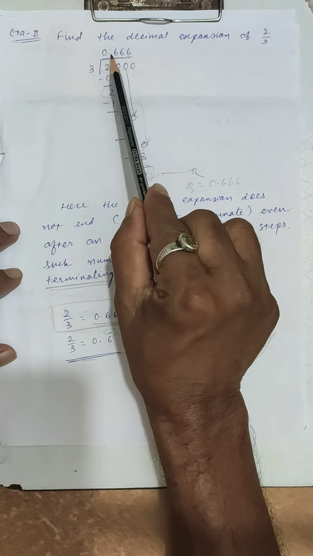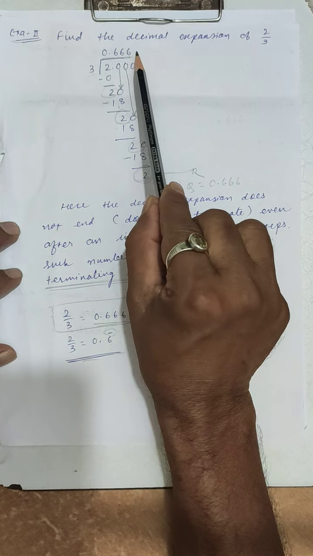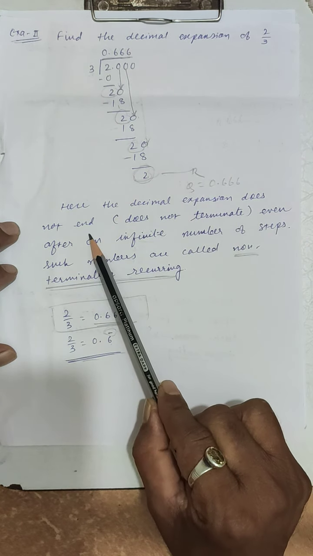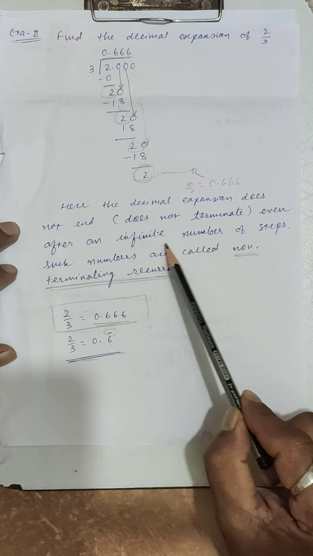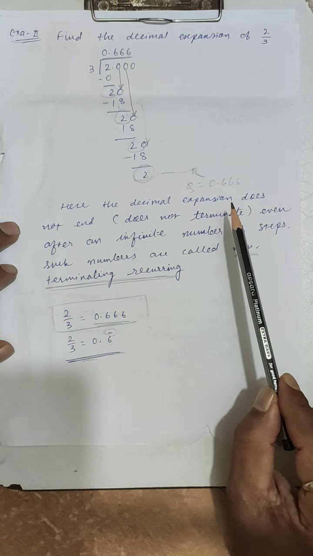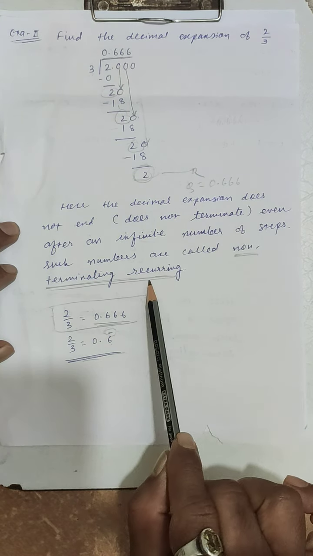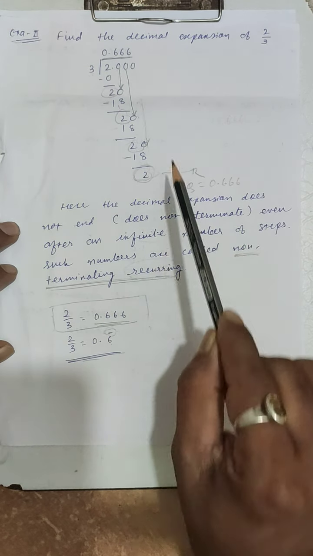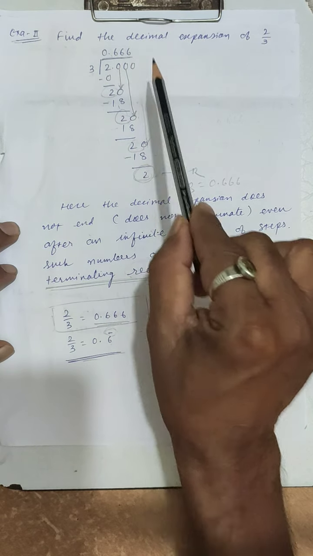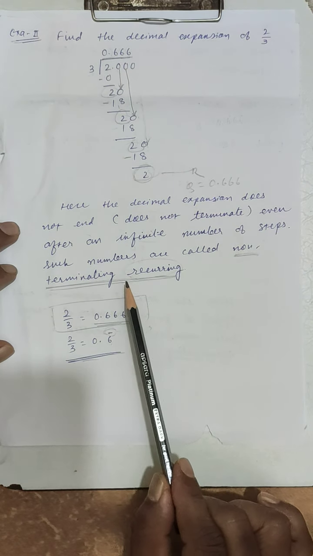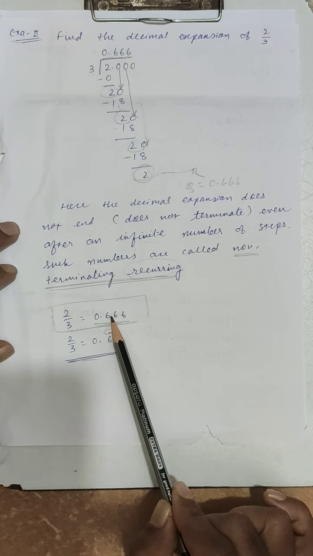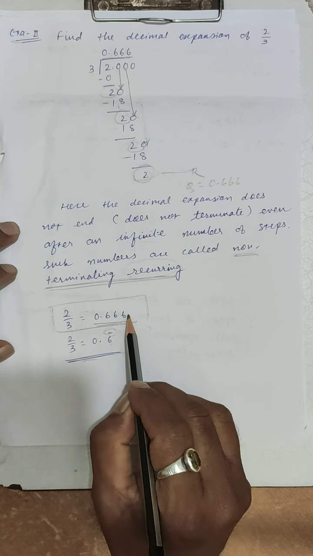And after the decimal point the digit 6 is always repeating. That means the decimal expansion does not end or terminate even after an infinite number of steps. Such a decimal expansion is called non-terminating recurring. Recurring means repeating. After the decimal point the digit is repeating, so it is known as recurring. So we can write 2 upon 3 is equal to 0.666.